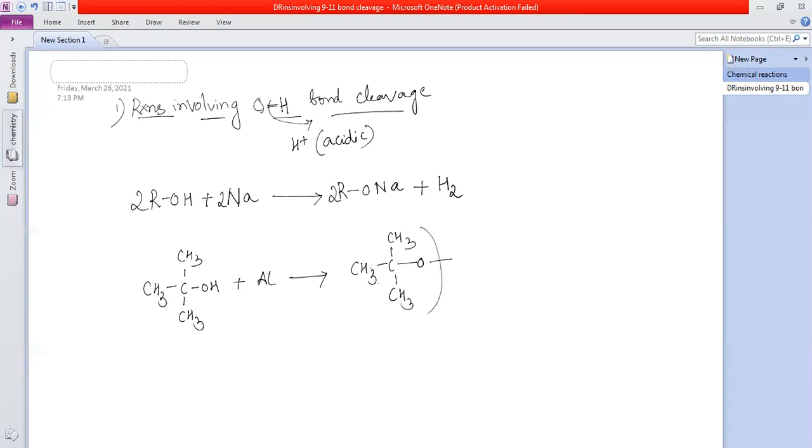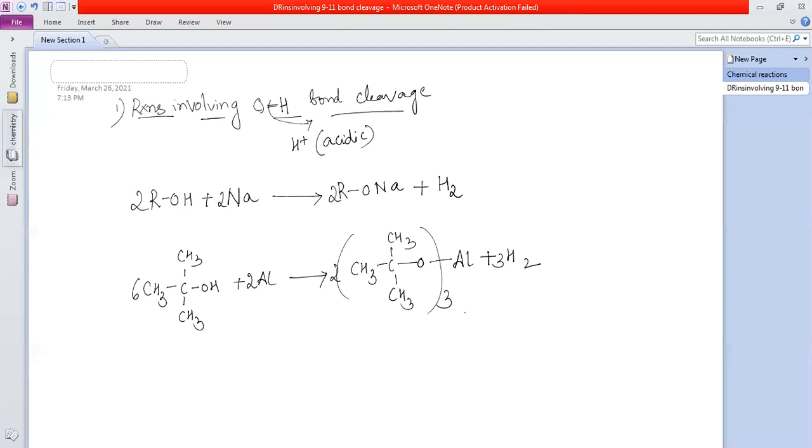O is taken 3 times, this is Al, plus again H2. Just balance the reaction. So this will be 6 times, this is 2, this is 2, 3. Done? Balanced? Right.